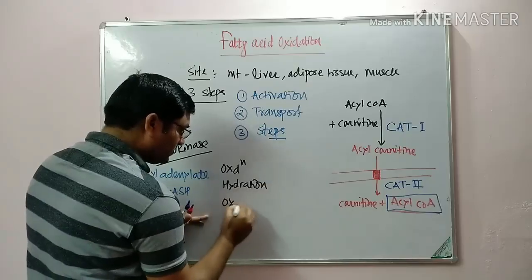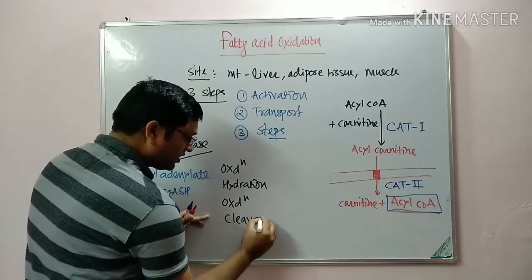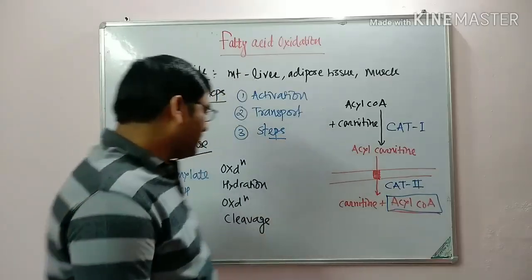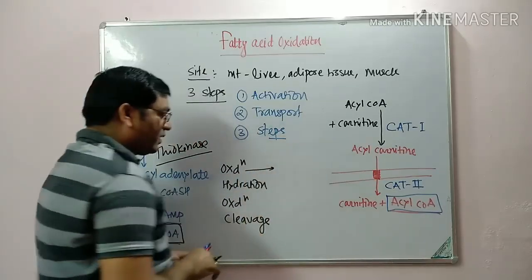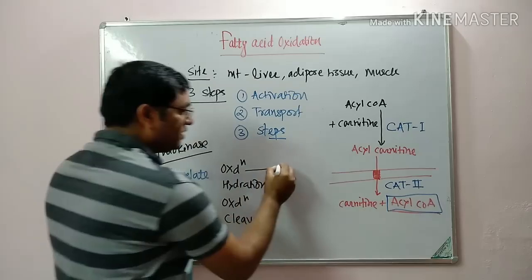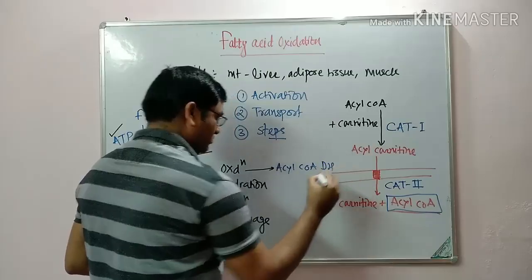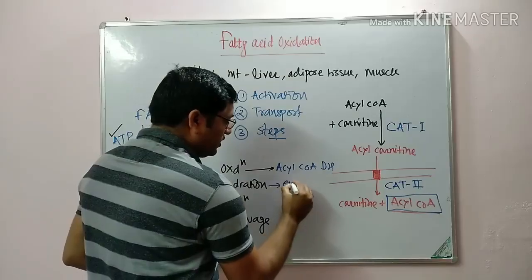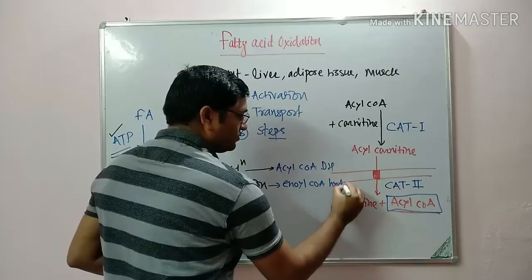Third one is the oxidation. And fourth one is the cleavage. So these are the 4 important steps in the beta oxidation of fatty acid. This oxidation is catalyzed by the enzyme acyl coenzyme A dehydrogenase. Then hydration with the help of enoyl coenzyme A hydratase.